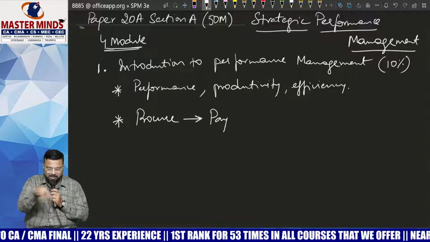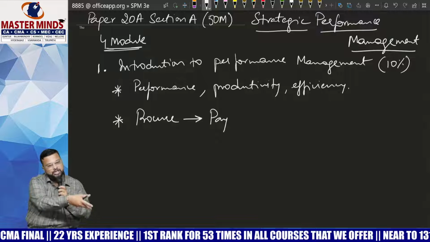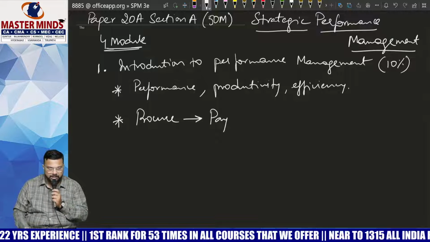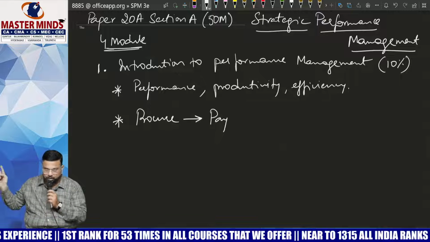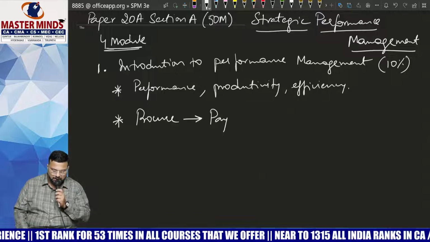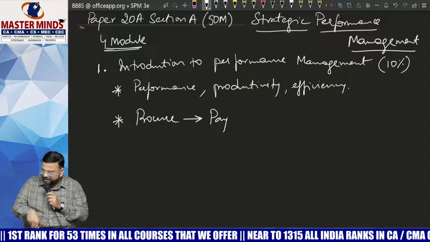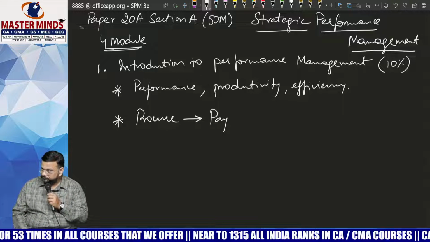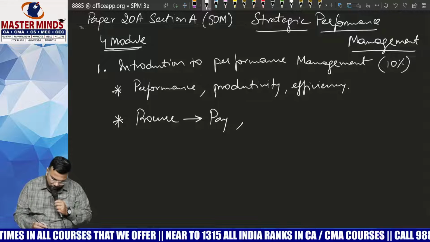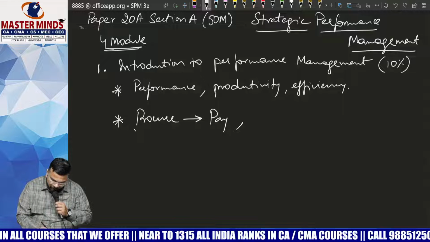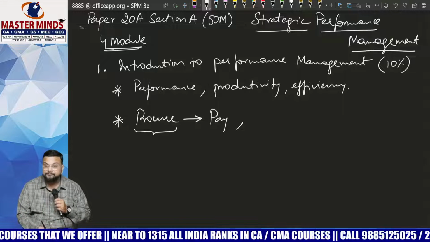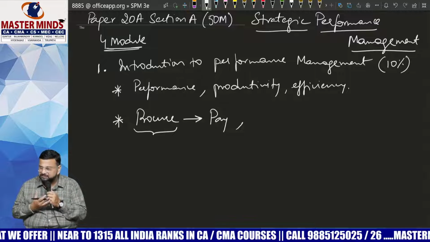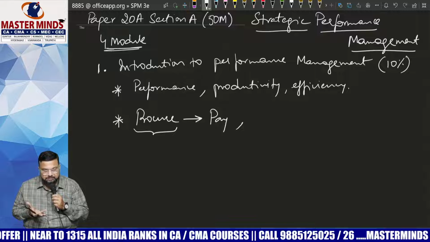This entire thing will be discussed from a management point of view by using different terminologies. Now, whatever terminology that I have used till now is from a costing point of view. Am I clear? Okay, this entire thing will be discussed from a management point of view, and that topic is called procure to pay. Next, we have procure to pay. Procure means we are procuring from whom, Nana? We are procuring means what? Purchasing or selling? Purchasing what?